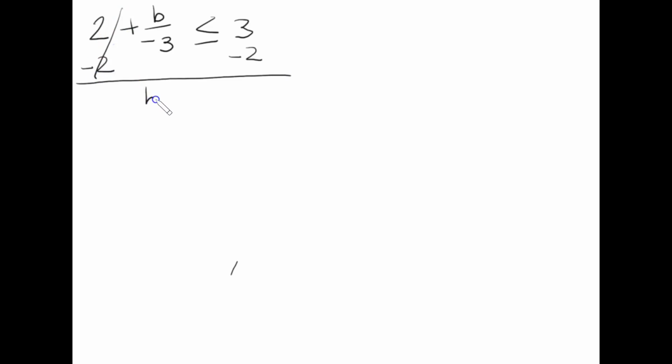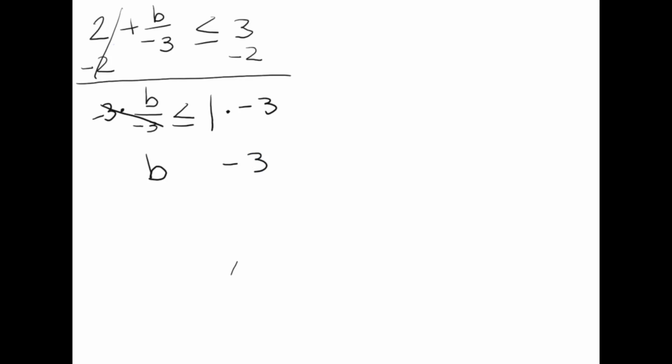All right, so we've got 2 plus b over negative 3 is less than or equal to 3. My first opportunity is going to be to subtract 2 from both sides. This cancels out, leaving me with b over negative 3 less than or equal to 3 minus 2, which is 1. Now to get this out of fraction mode, I'm just going to simply multiply both sides by negative 3. All right. Leaves me with b on this side. 1 times negative 3 is negative 3.